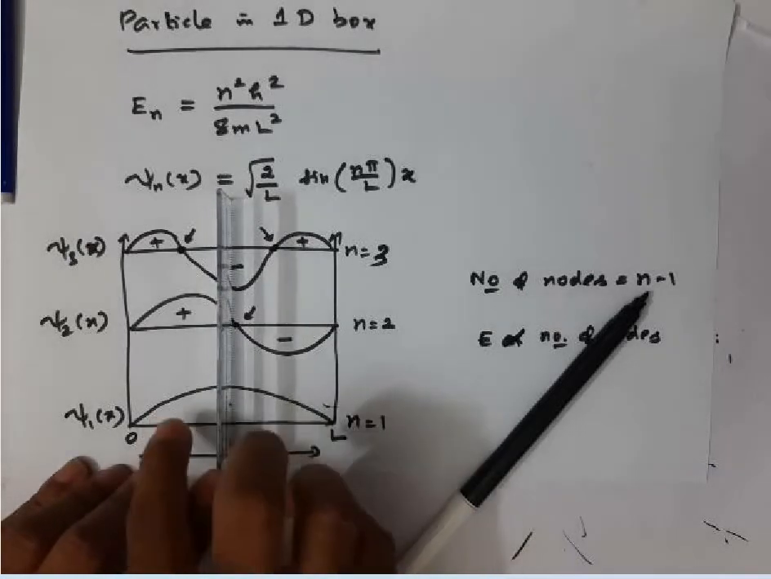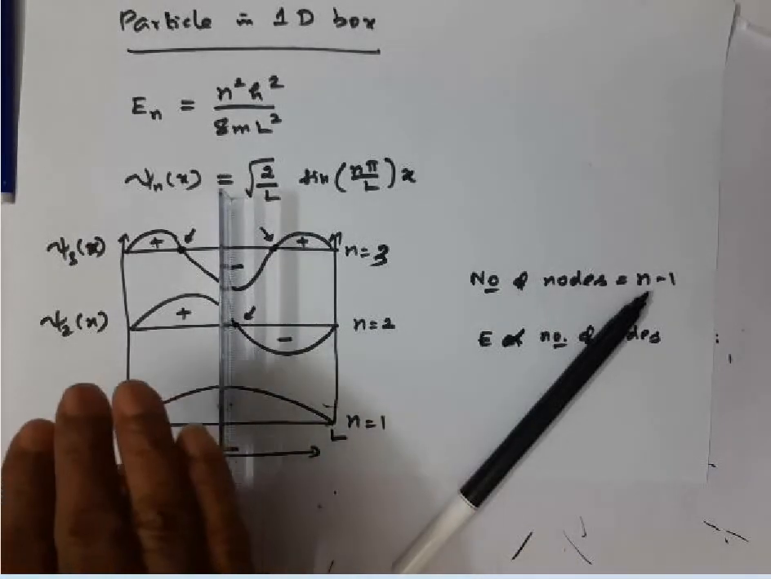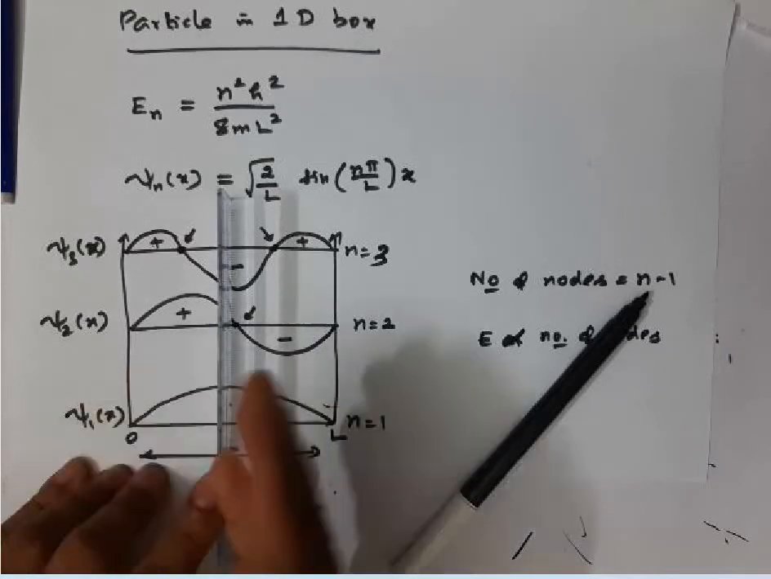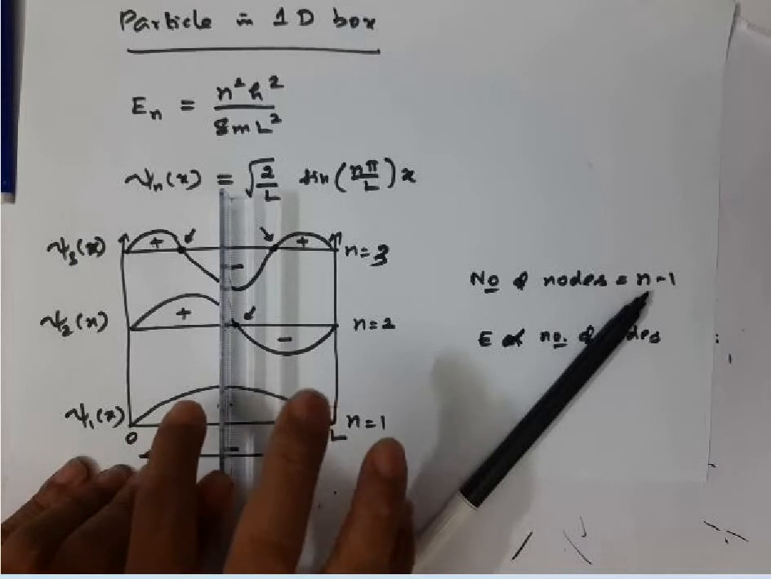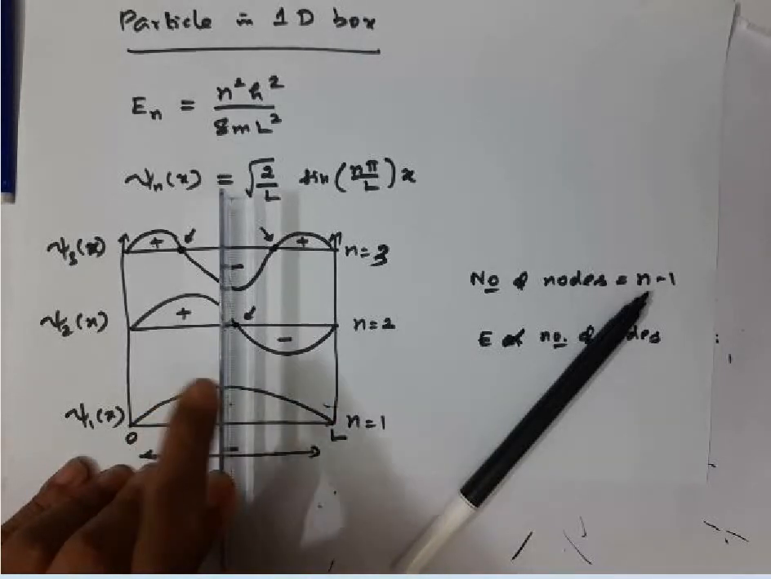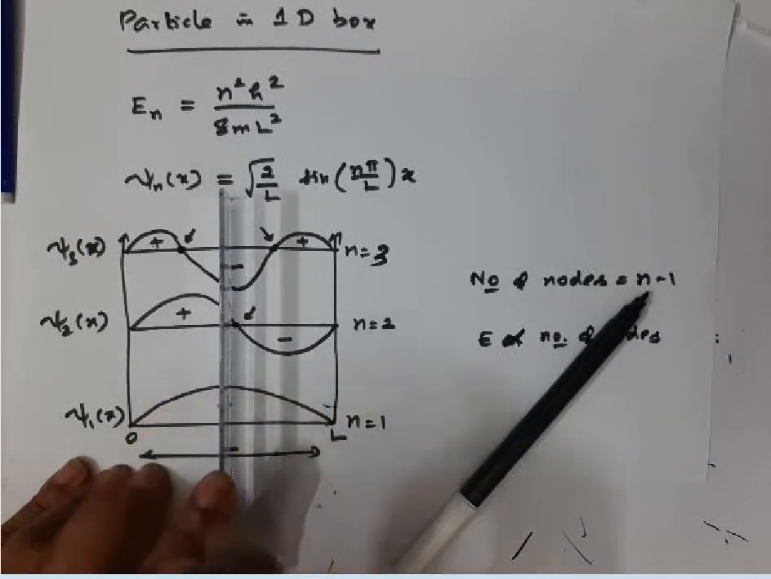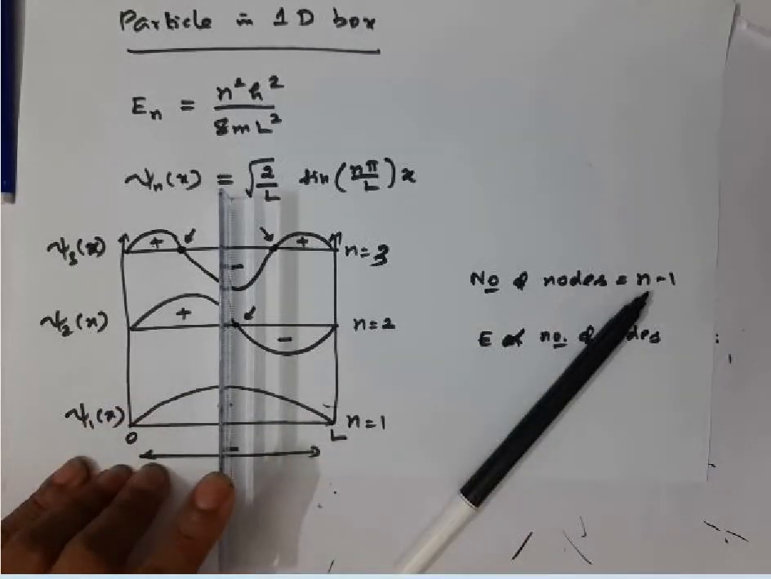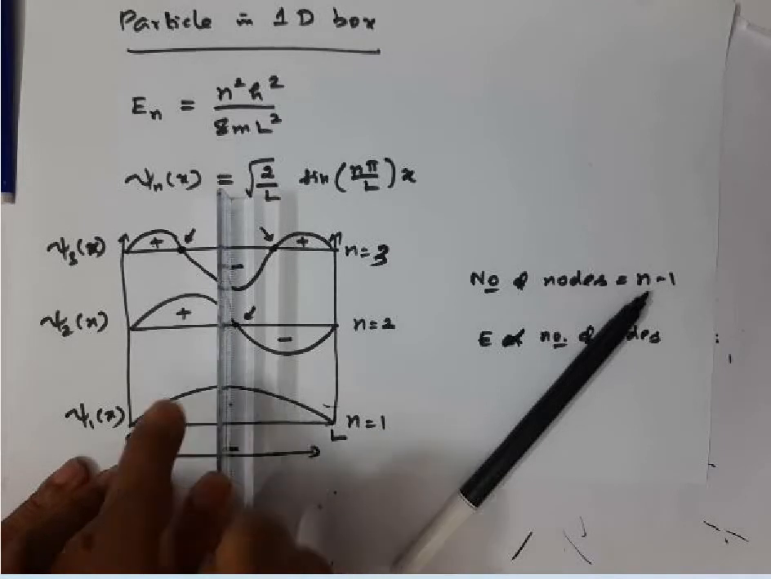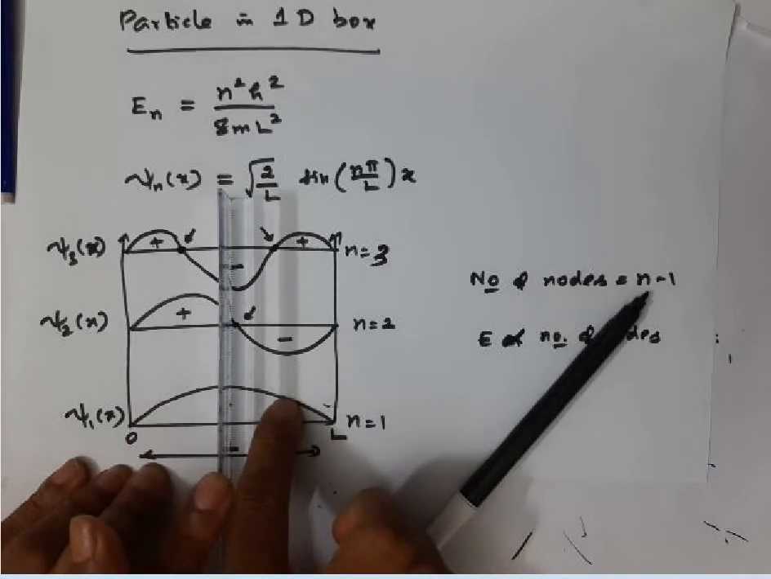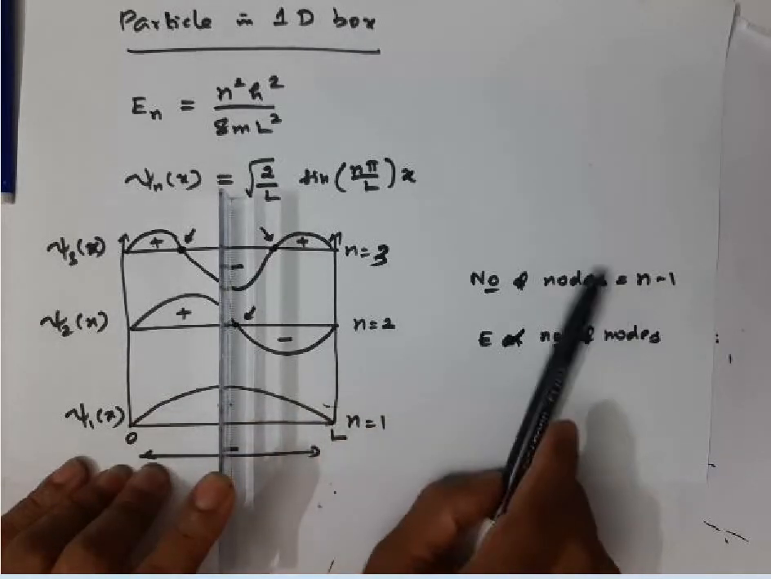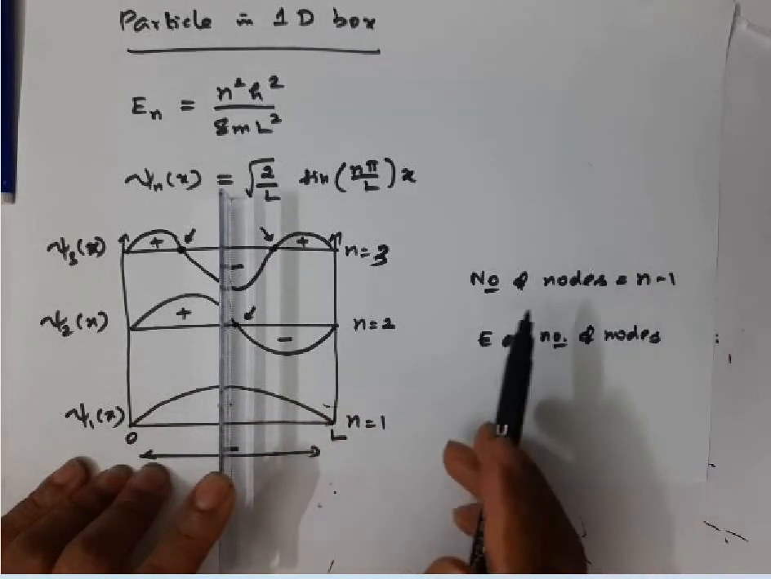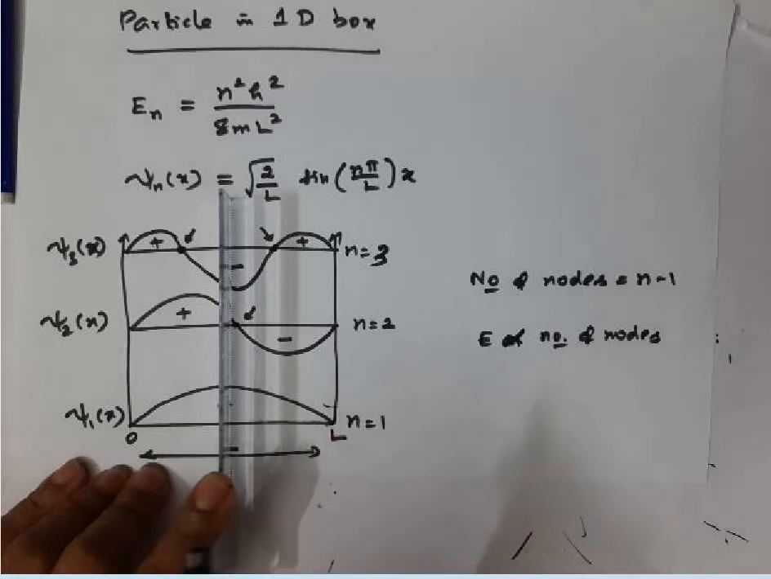On either side of the plane, if you do reflection, this part will reflect here and this part will reflect here, and I'll get an equivalent structure. There won't be any change. See the sign here, positive, and here also positive. Therefore this is a symmetric wave function. The ground state wave function is a symmetric wave function.